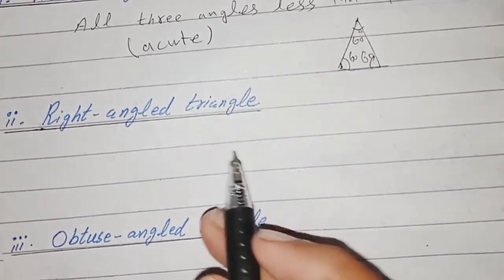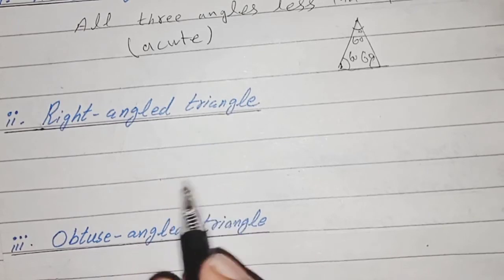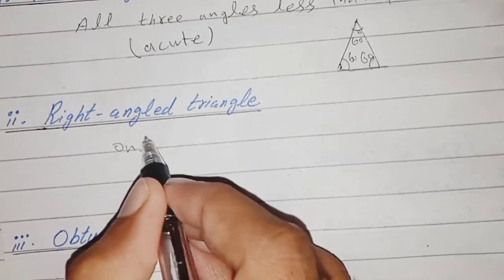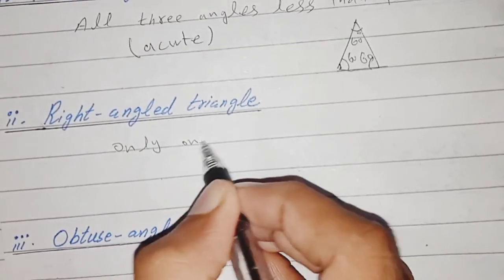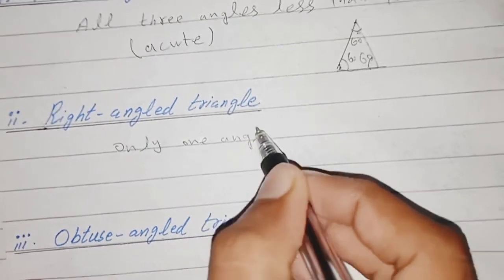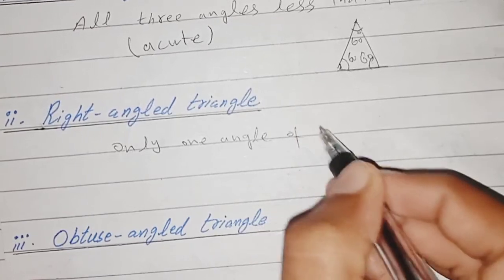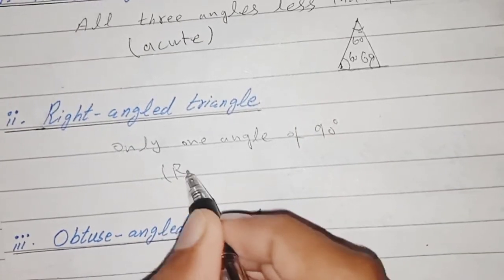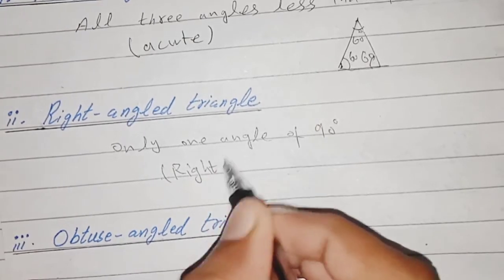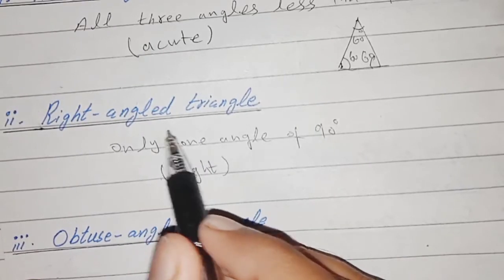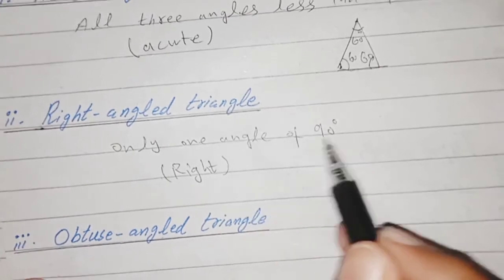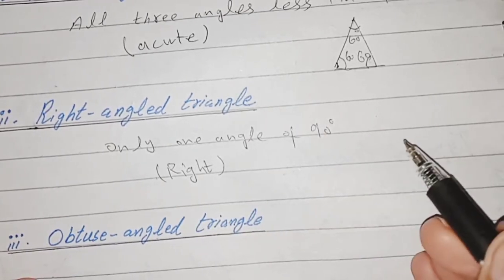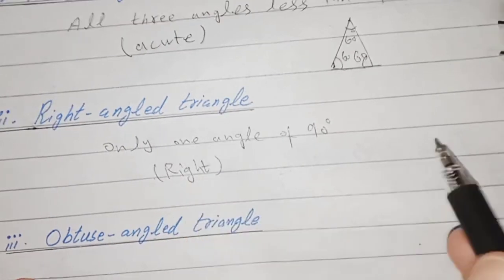Now the second one is the right angle triangle. A triangle which has only one angle of 90, meaning one angle is right. Right means 90. If any triangle has one angle of 90 and the other two angles can be anything different, that triangle will be a right angle triangle.